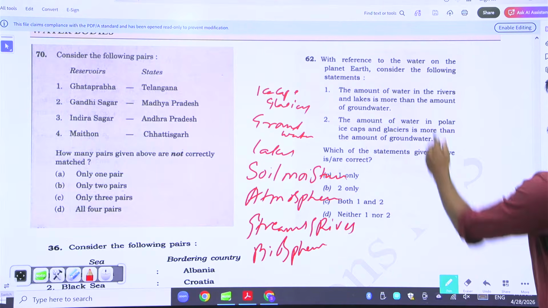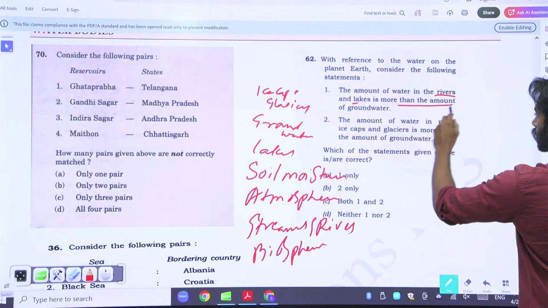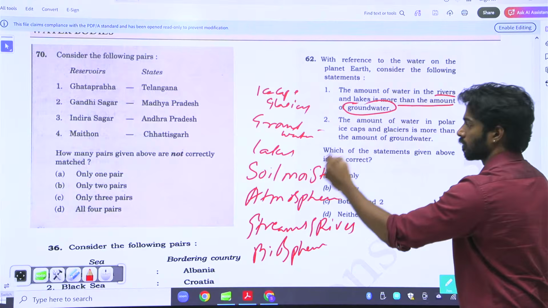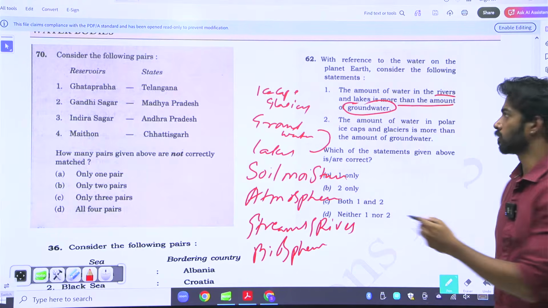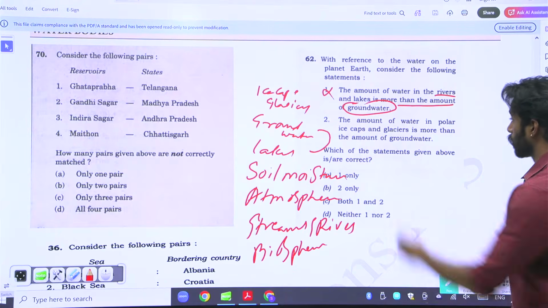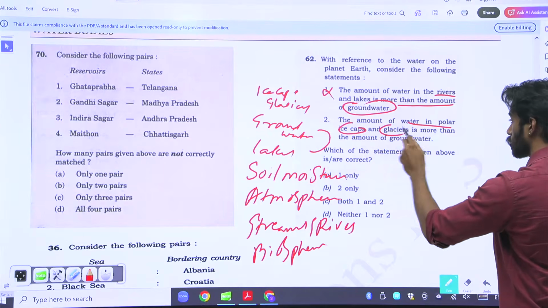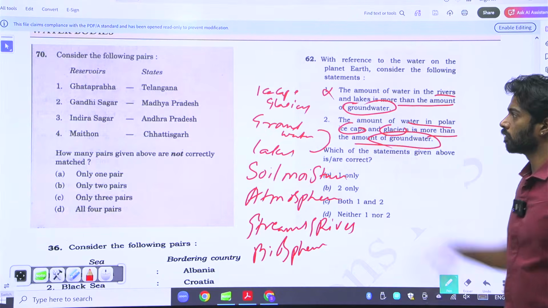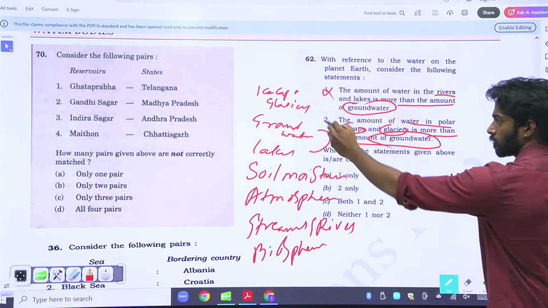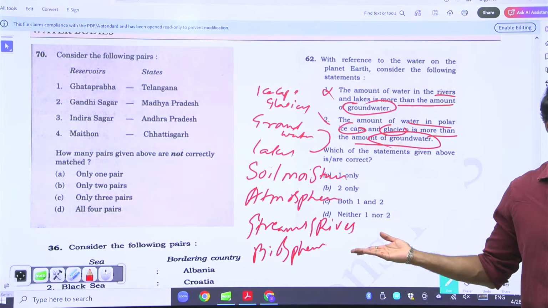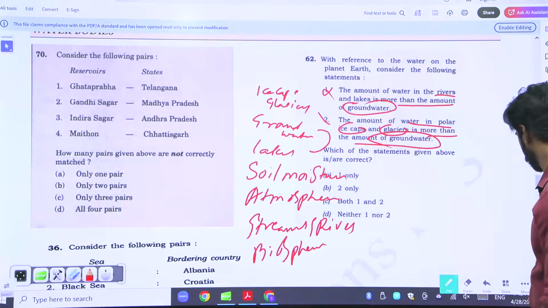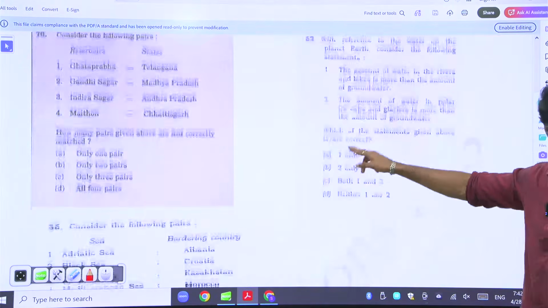The amount of water in the rivers and lakes is more than that of groundwater. No. What is it? Groundwater is more. So the first statement is wrong. The amount of water in polar ice caps and glaciers is more than that of groundwater. True. The second statement is right. No elimination needed there. Only 2 is the answer.